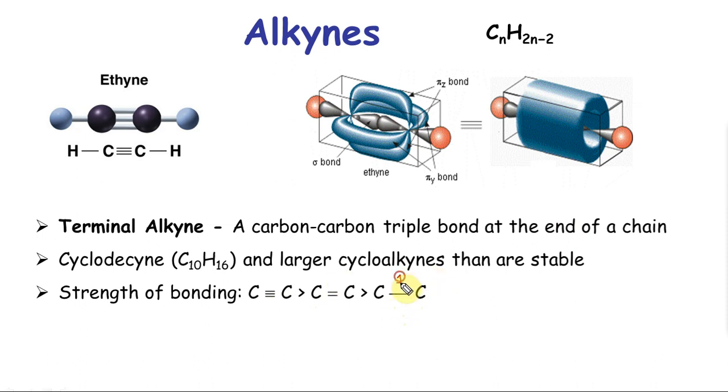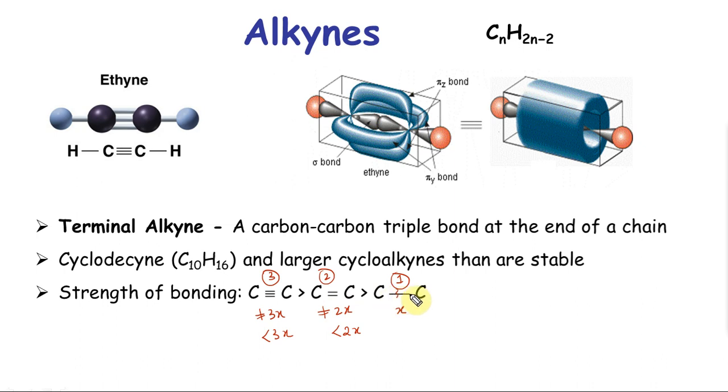This is just one bond, this is two bonds, this is three bonds. So if the amount of energy I need to put to break this bond is x, that does not mean this is equal to 2x, that does not mean this is equal to 3x. This is going to be less than 2x, this is going to be less than 3x. So this is something you want to know. What it means is it's easier to break a pi bond than a sigma bond.